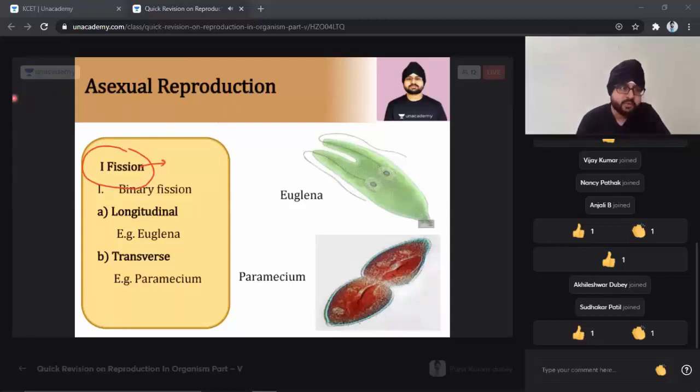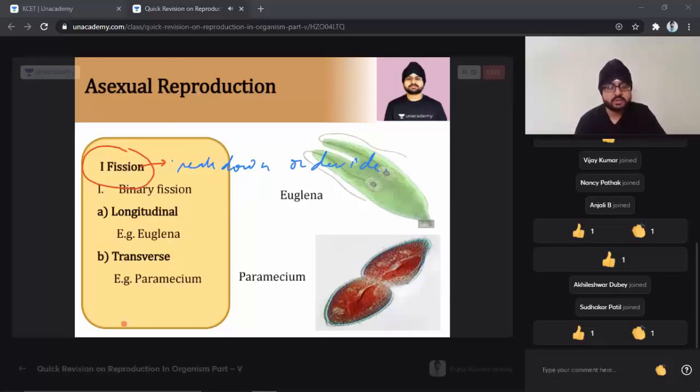The term fission means breakdown or divide. Now whenever we go for a fission, that is a breakdown or a divide, we are going to find that it is of different categories.